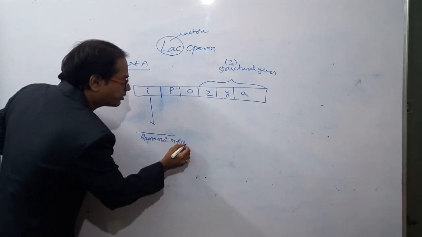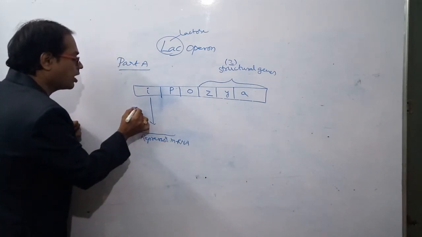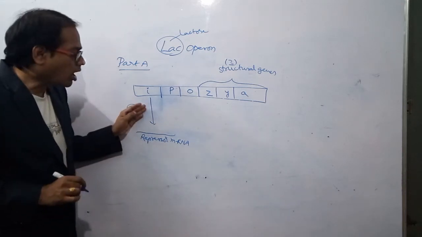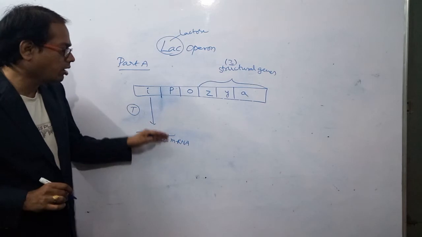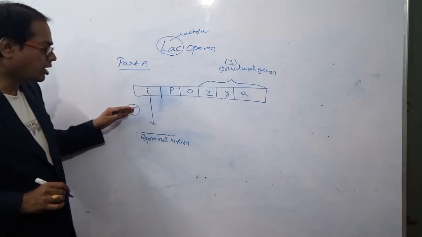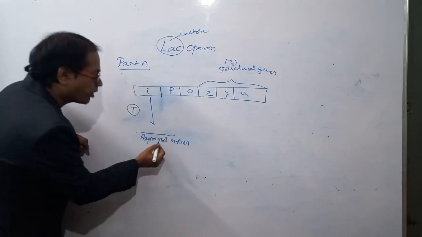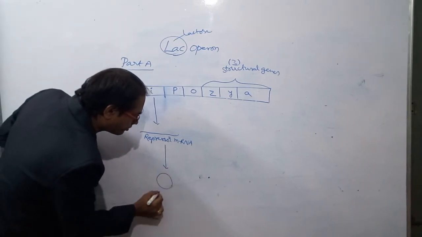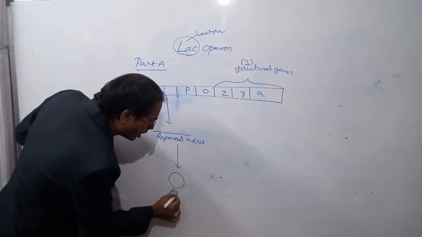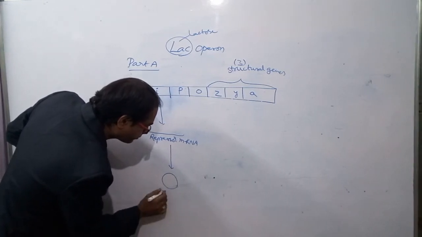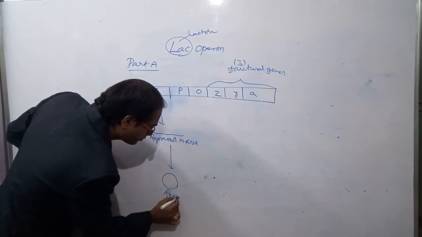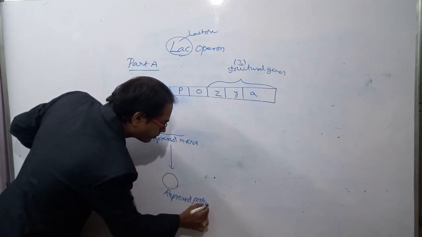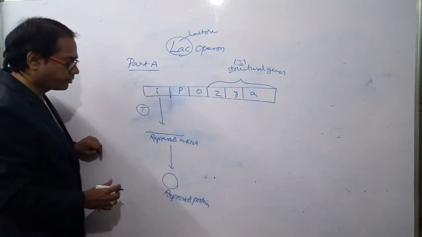mRNA is synthesized by a process called transcription. What is transcription? Formation of mRNA from DNA is called transcription. From this mRNA, protein is synthesized. This protein is called repressor protein.